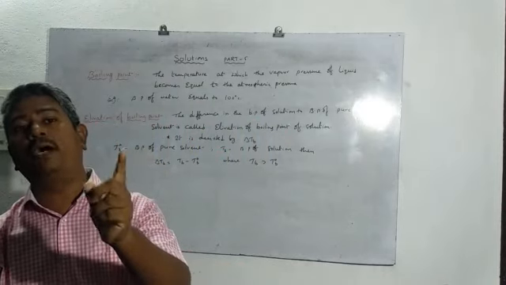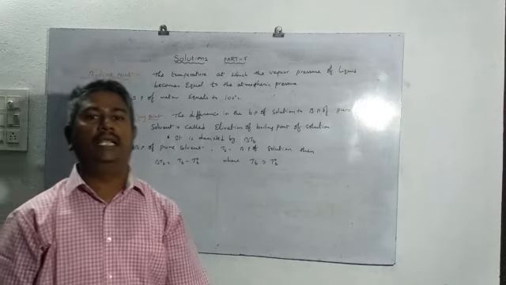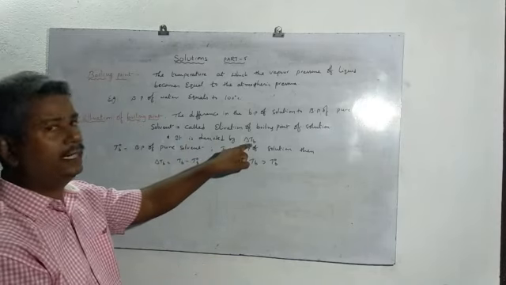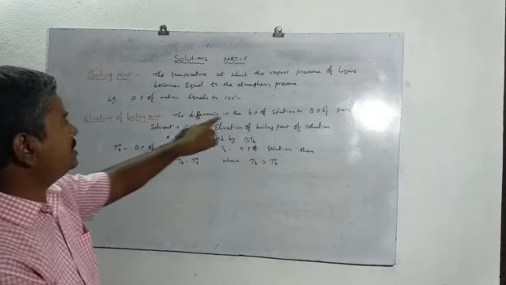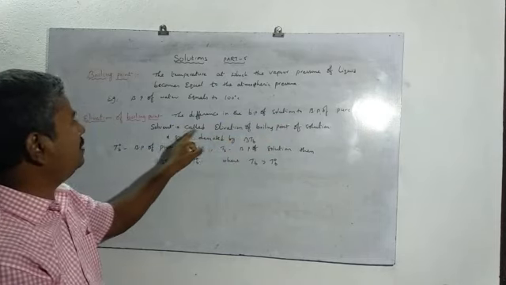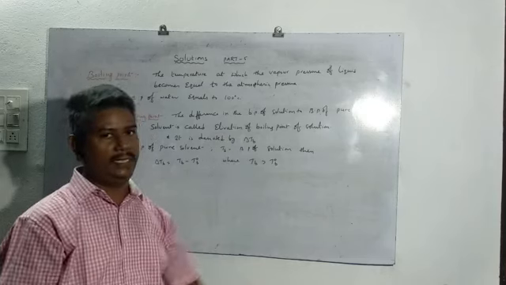The difference in the boiling point of the solution and the boiling point of the pure solvent is called elevation of boiling point, denoted with delta TB.